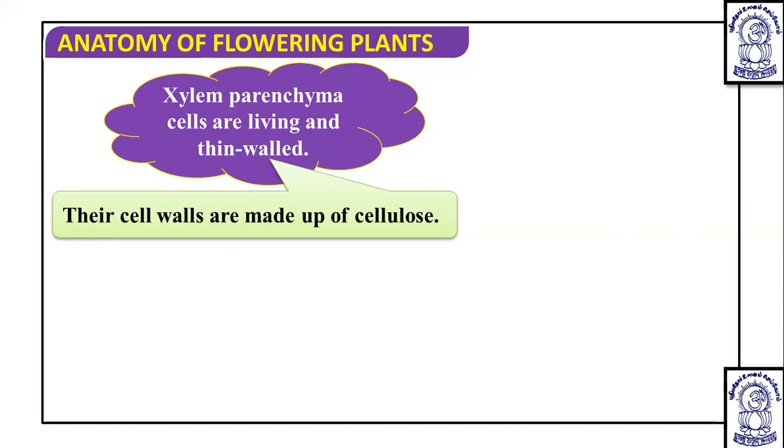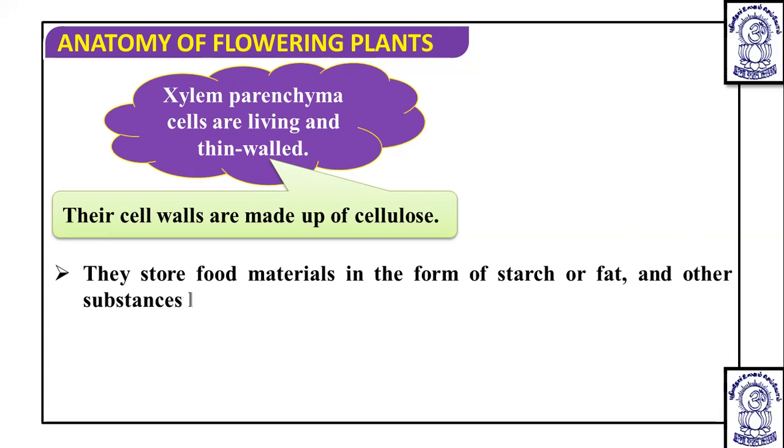The function they carry out is the storage of food material in the form of starch or fat. They also store some other substances like tannins.